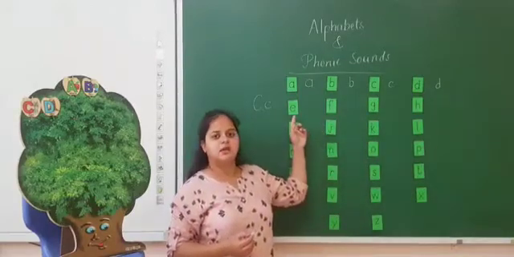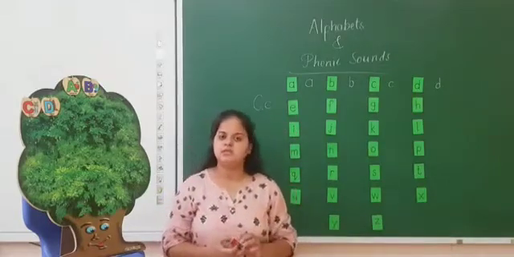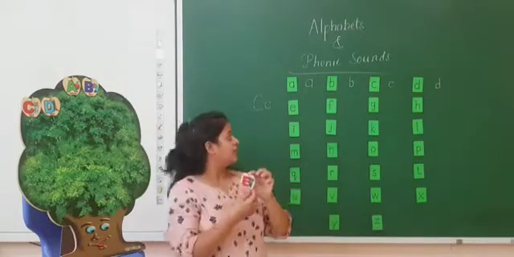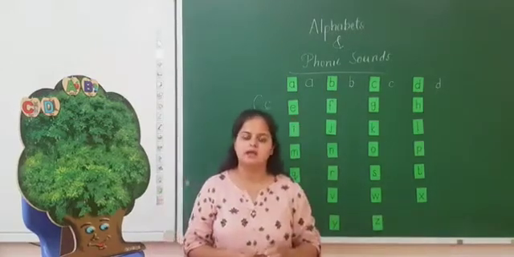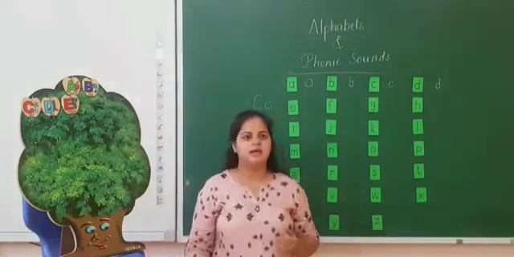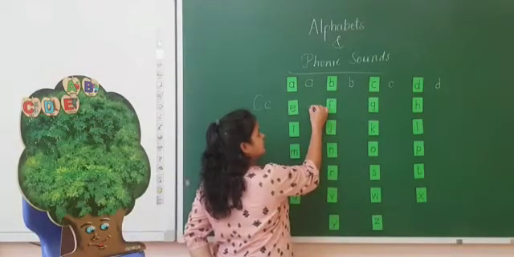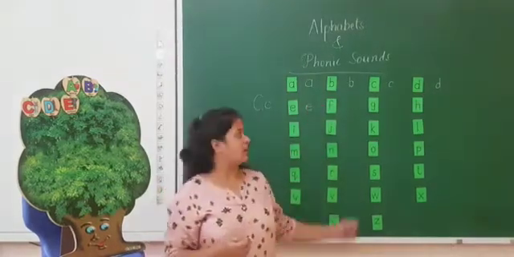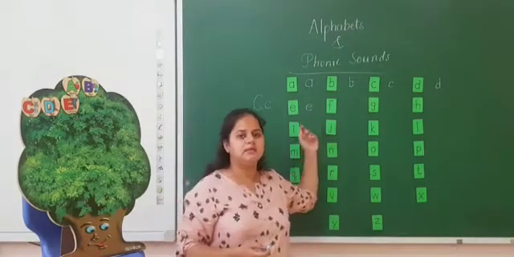The next is E. E sounds A. Here you can see the capital E and here is the small e. E sounds A. Elephant. Angel. And how we can write E? A little slipping line and curve like C, this type. इस तरह से हम E लिख सकते हैं.